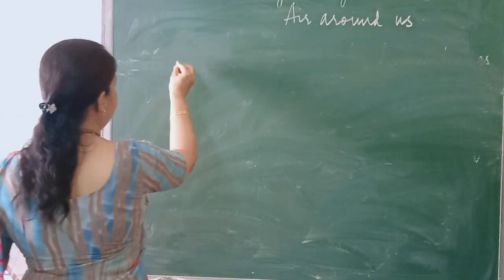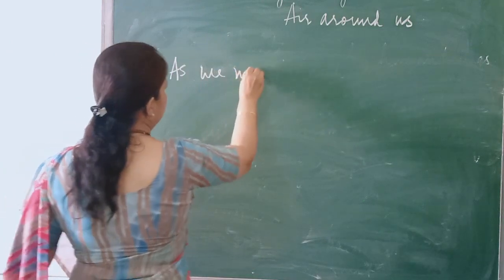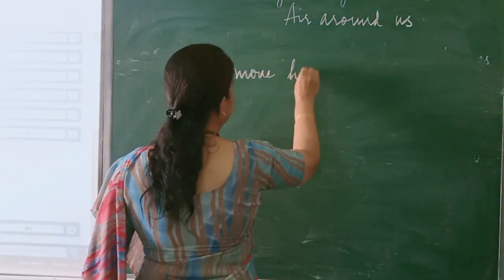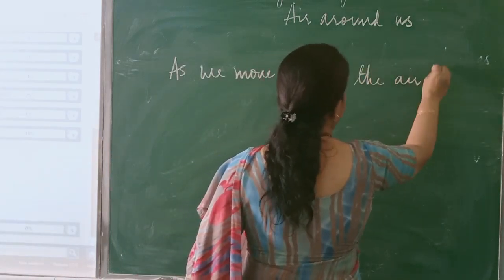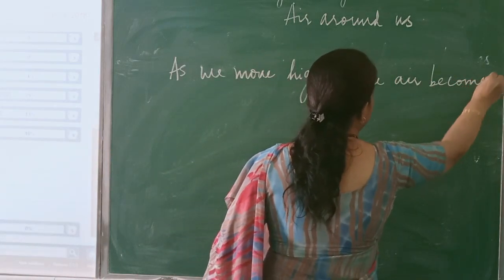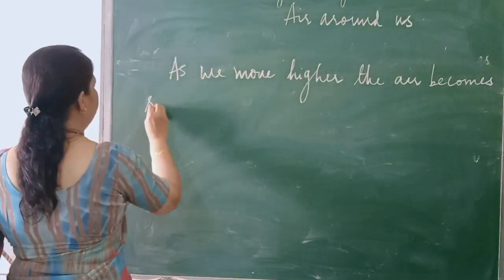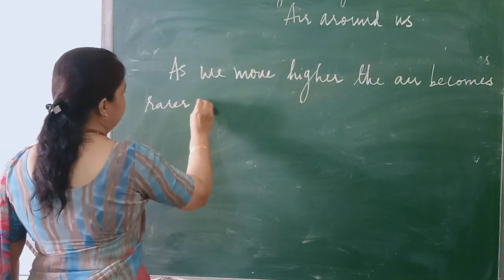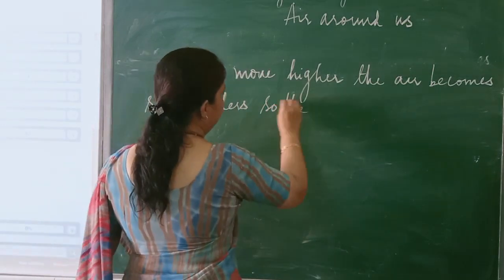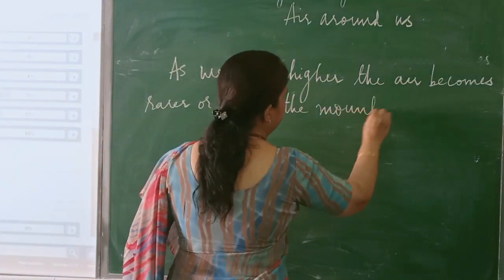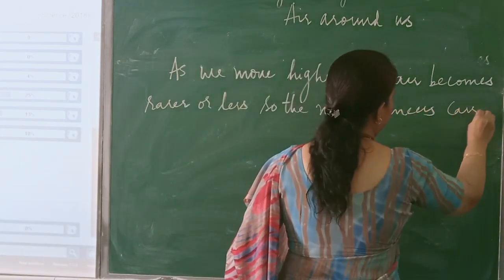Why do the mountaineers carry the oxygen cylinder? So what you have to tell is, as we move higher, the air becomes rarer or less. So the mountaineers carry, what do they carry?